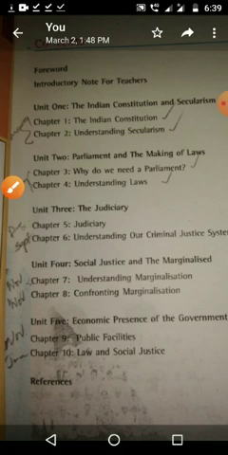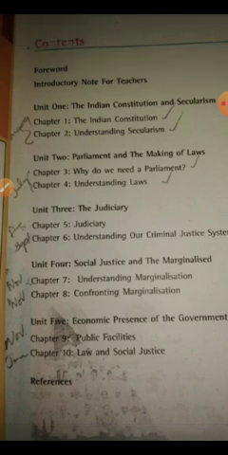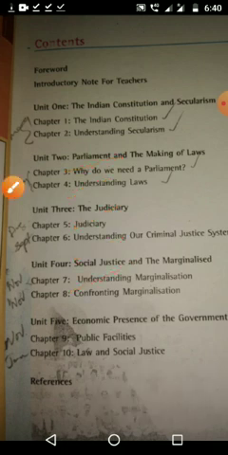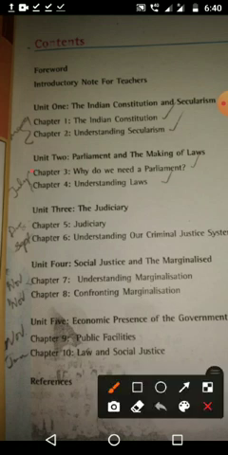Then in revision days, when you are watching videos or whatever homework you are getting, please do it carefully and write answers. If it is a 3 mark question or 5 mark question, many times I said you should write point wise: first point, second point, third point, fourth point, like that. And for objective type questions, if it is fill in the blanks or MCQs, you can write that particular word. And if it is match the pair, please write both sides, A side also, B side also, with the answer.